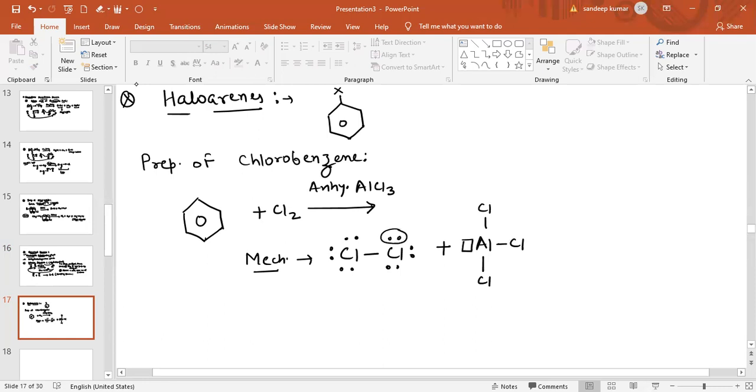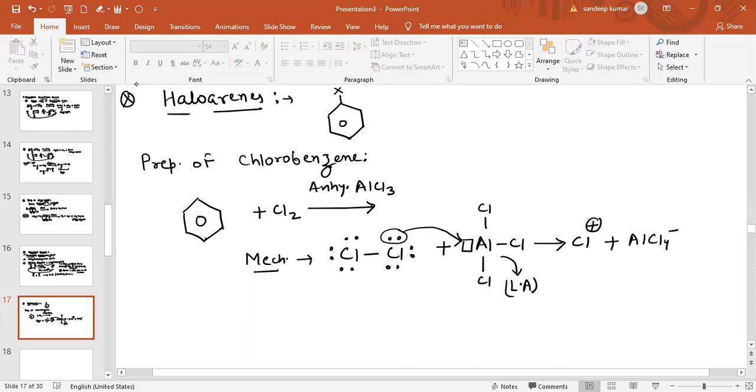This lone pair will be transferred into the vacant orbital of aluminium, and the electrophile, the chloronium ion, is generated with the help of Lewis acid, and the byproduct is AlCl4 negative.